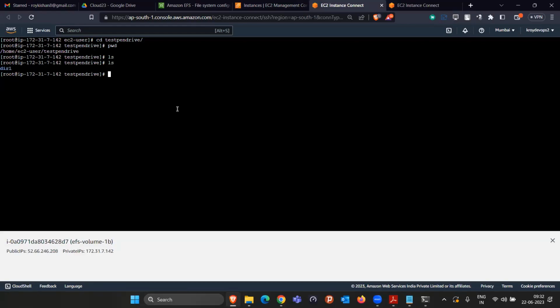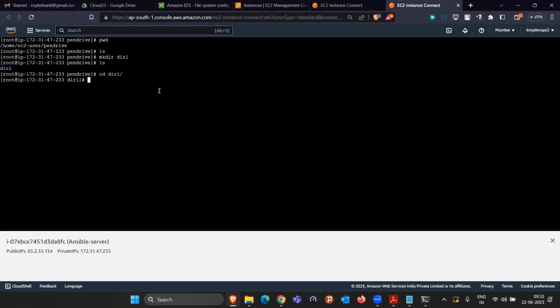Now this machine is going inside the directory one, okay, and they will create some files here like touch file one, file two. So now the question is, will this machine be able to see that same file? Yes. Let's go inside the directory one. We will be able to see file one, file two. That means we are using the same storage in parallel.